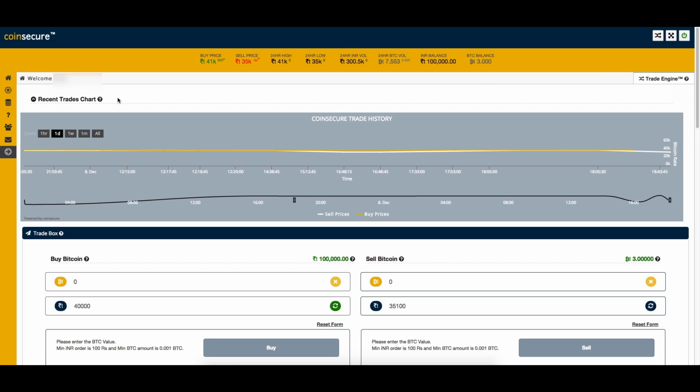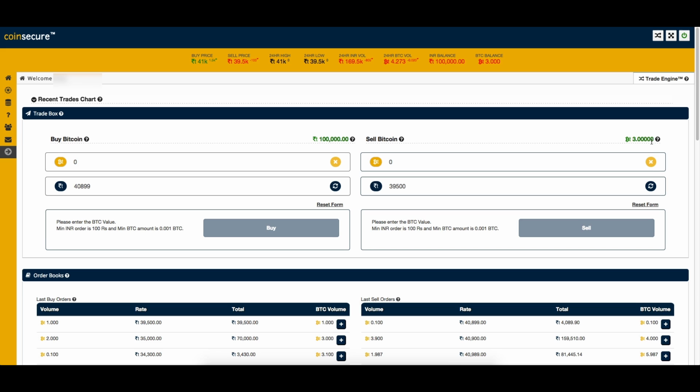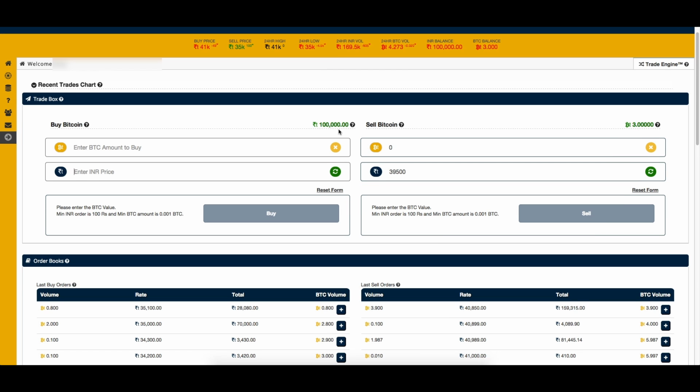The trade engine has been designed to run on mock Bitcoins and Indian rupees in order for you to experience and learn about cryptocurrency trading without having to spend money on it.